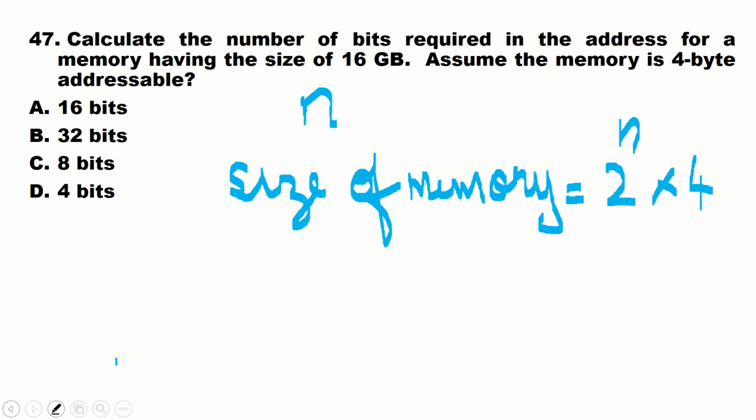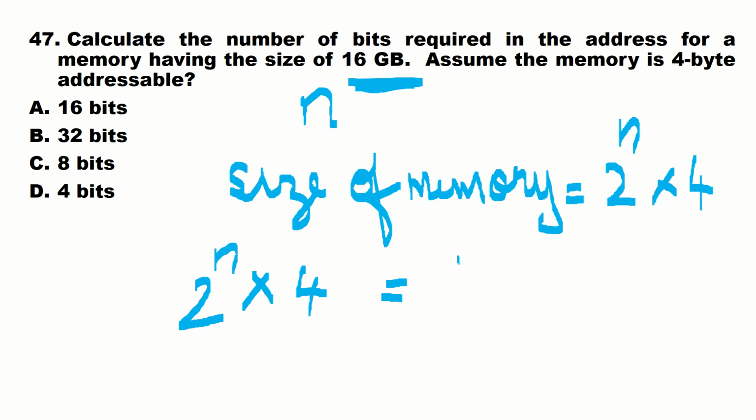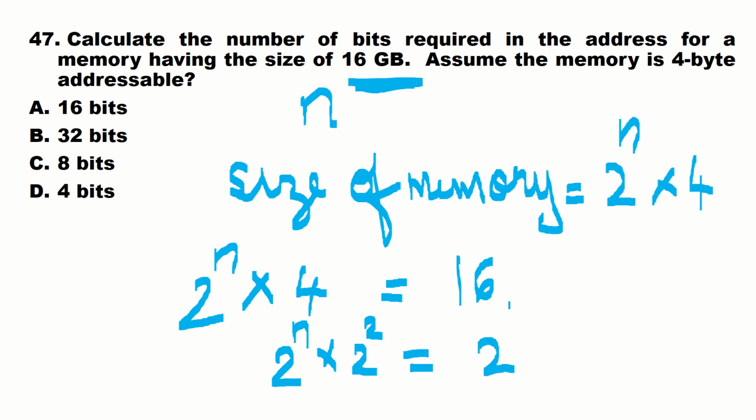The given memory is 16 GB. So 2 raised to n into 4 bytes is equal to 16 GB, and you have to write everything in terms of 2, then only you will be able to solve. 4 you can write as 2 raised to 2, and 16 as 2 raised to 4. But one problem is there: here it is given 16 GB, so it is not 2 raised to 4, it is 2 raised to 34.